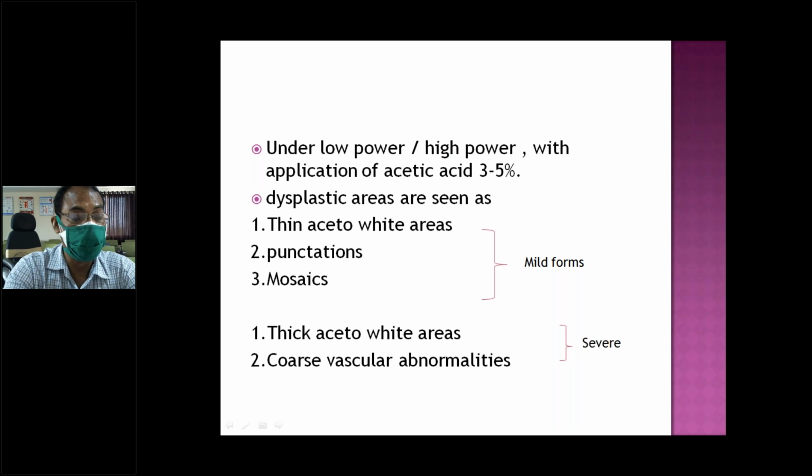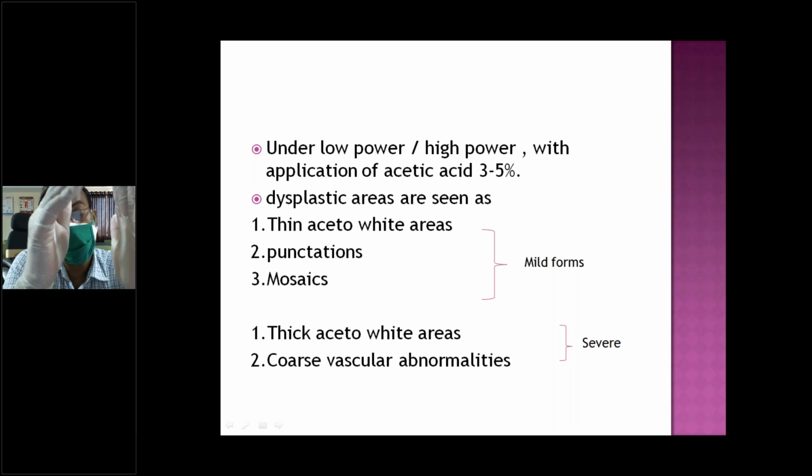When you see the superficial vessels arranged in a mosaic pattern, like the floor of a house, that is mosaicism. So the mildest form is punctation. If dilated vessels are seen throughout the epithelium, it's a mosaic pattern, and thick acetowhite epithelium is severe.